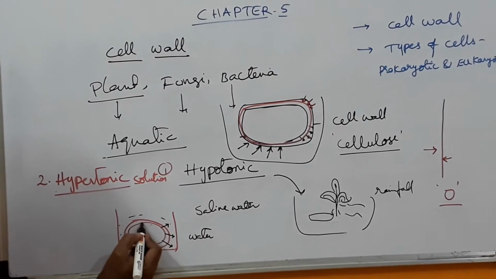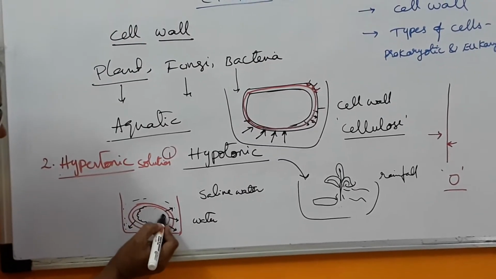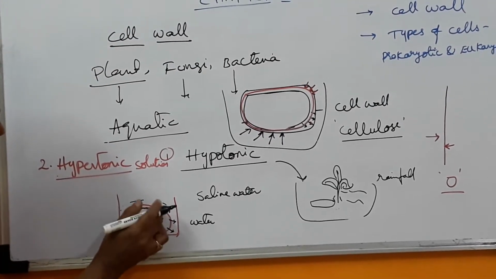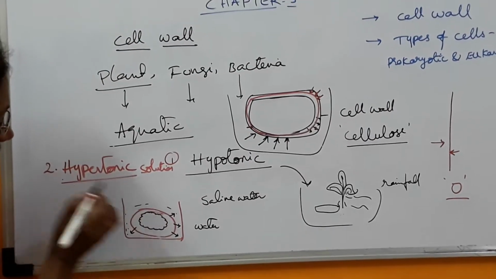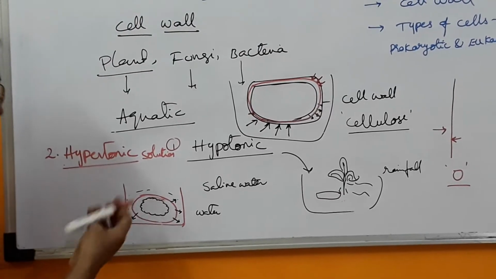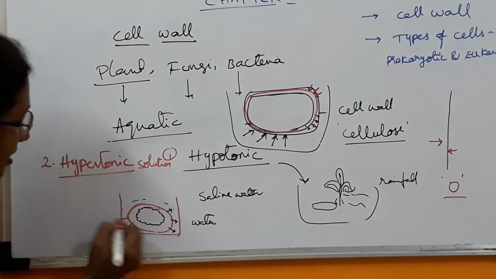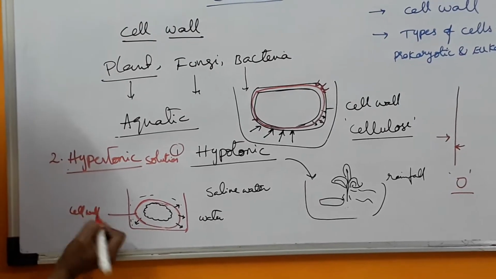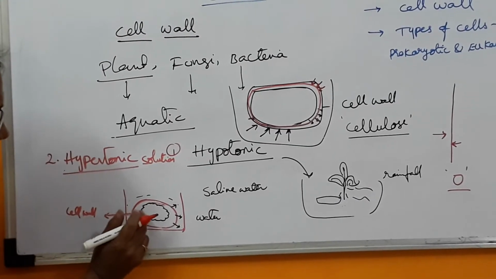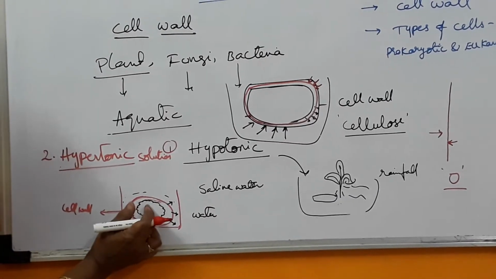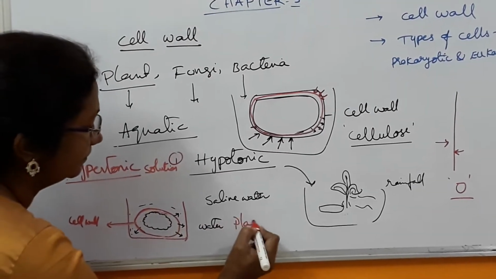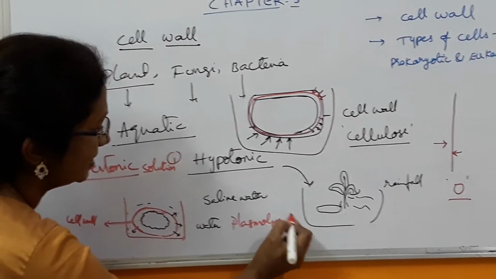So there is a shrinkage of the contents. It will shrink. The cell membrane will shrink in this way, so that the contents move away from the cell wall. This red one is the cell wall. I think you are able to follow. So the cell contents will move away from the cell wall. Such a shrunken cell, this condition, is called a plasmolized cell.